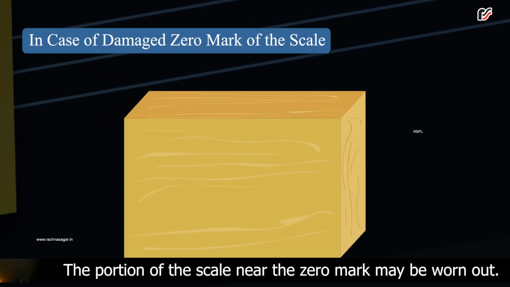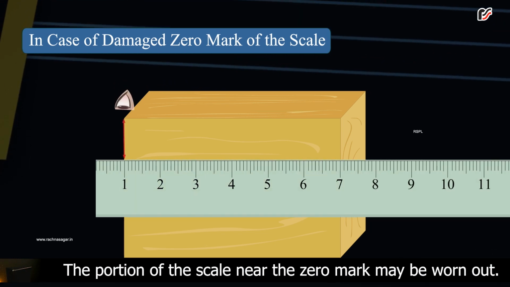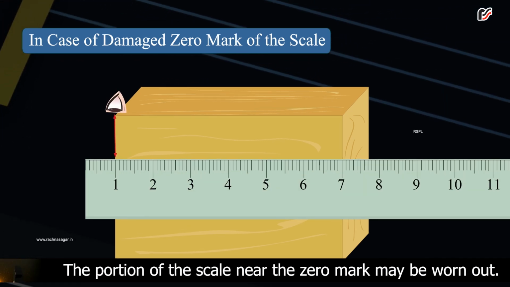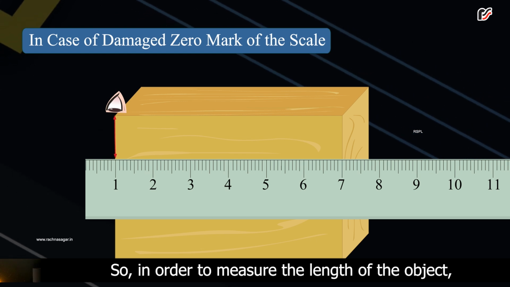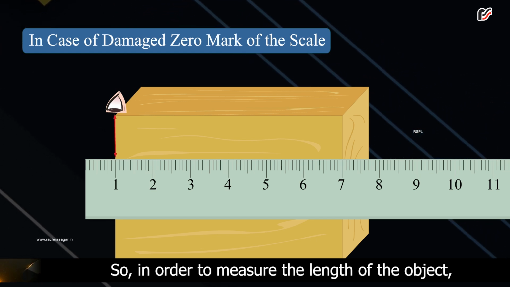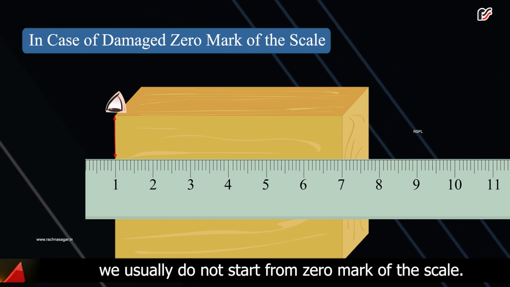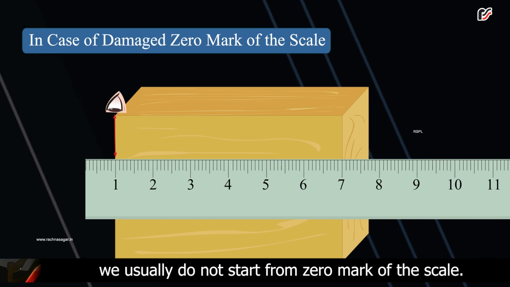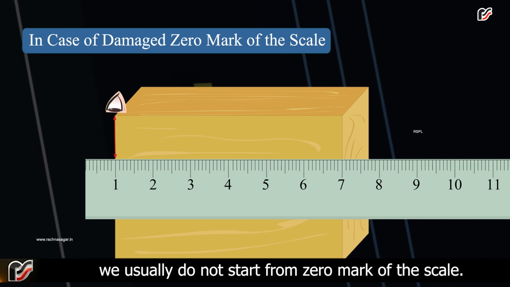In case of damaged zero mark of the scale, the portion of the scale near the zero mark may be worn out. So, in order to measure the length of the object, we usually do not start from the zero mark of the scale.